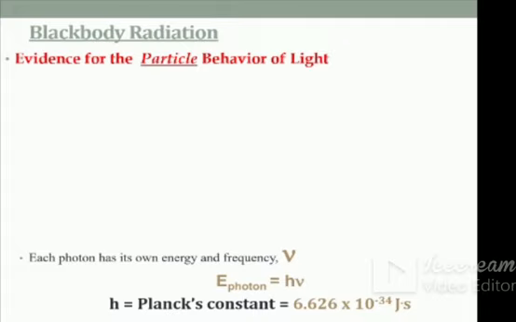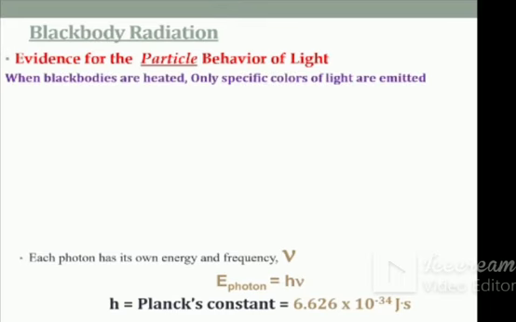Next evidence is black body radiation, and here the black body radiation is a result of the particle behavior of the light. When the black bodies are heated, only specific colors of light are emitted. That is, at a particular temperature, that is 1000 Kelvin, the black body emits a soft red glow.